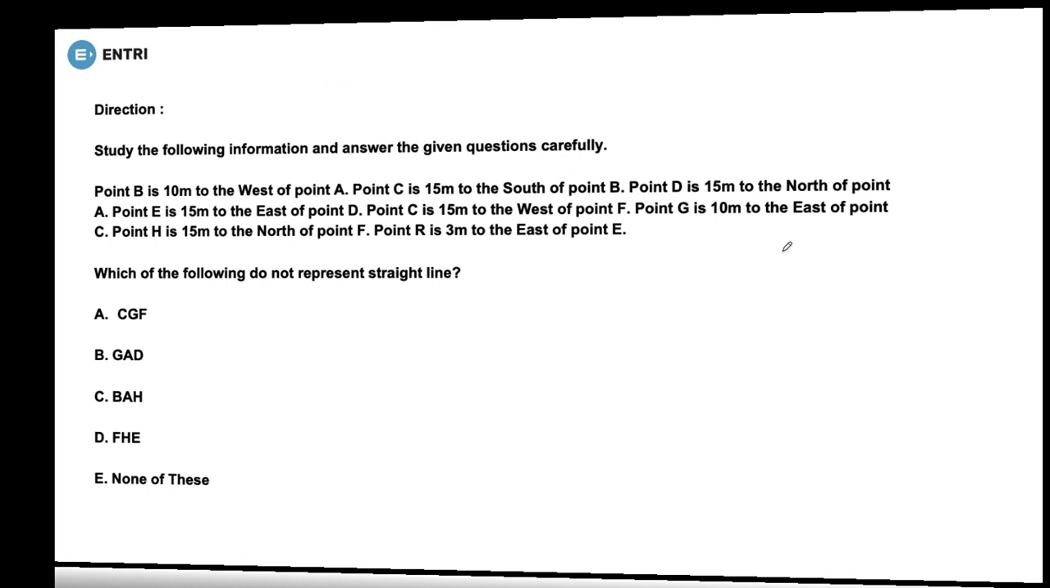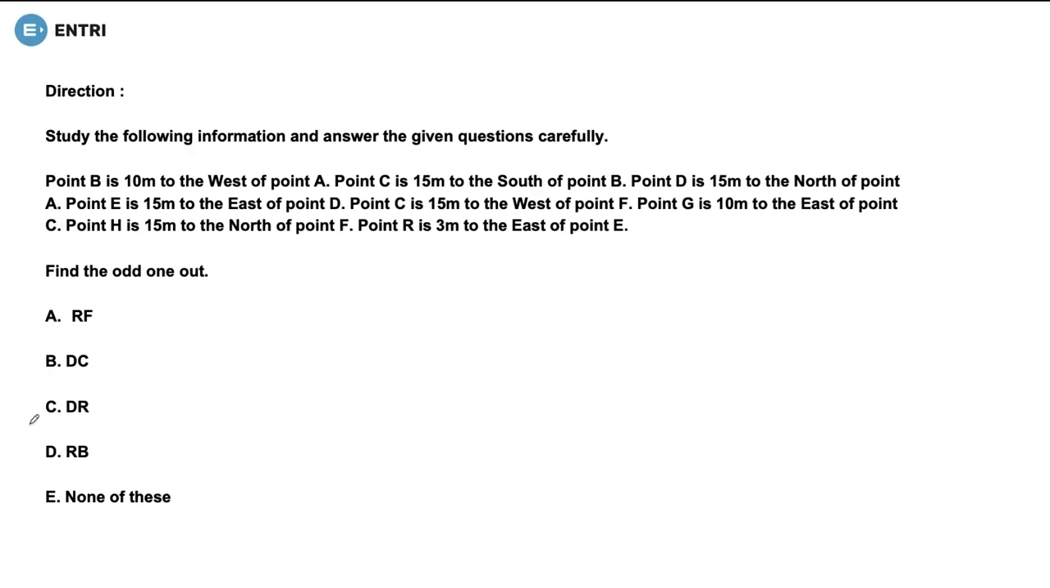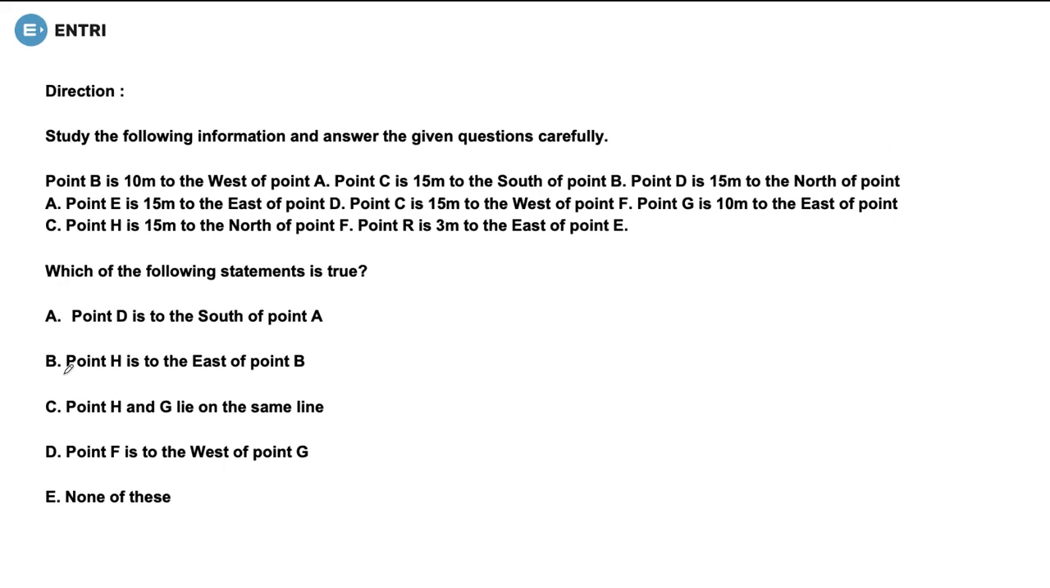So which option was DR? DR was option D. Since it is a straight line and the rest are all not straight, it's the odd one out. And the last question would be, which of the following statements is true?